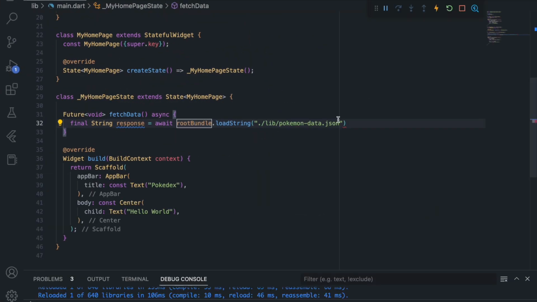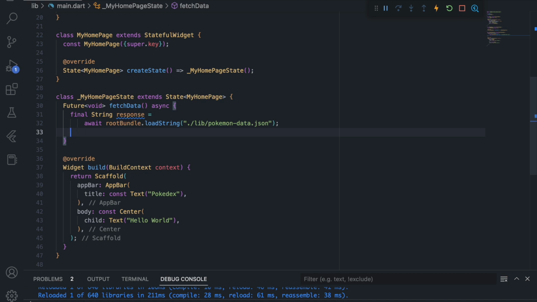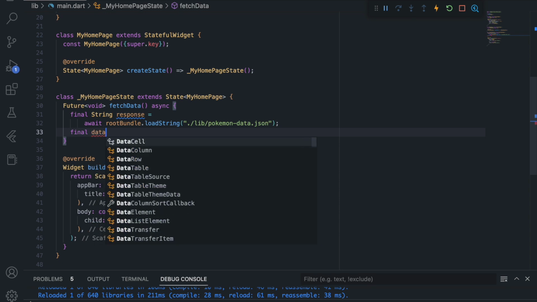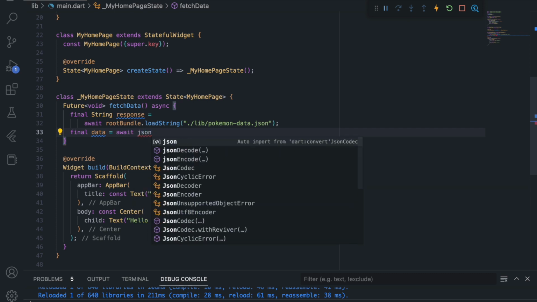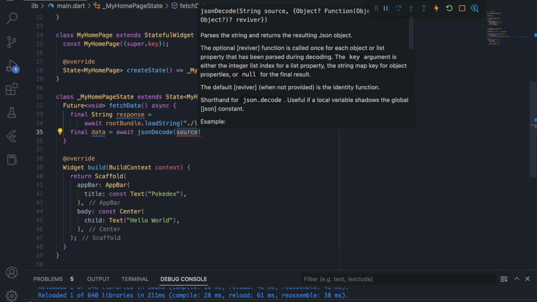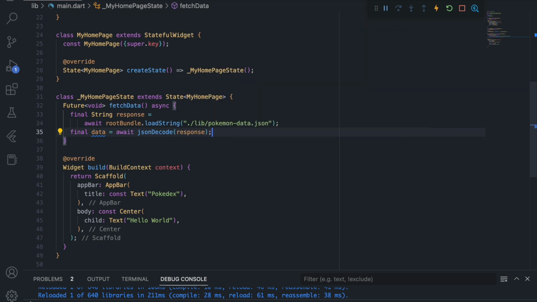I will maximize this window. So what we did here is we created a response, and we added an await, and we want to load the Pokemon data.json file as a string. Now we will end this line and come to a new line. Now we want to parse this data as JSON. So we will say final data will be await, and we want to say jsonDecode, so it will decode the response as JSON, and we want to say that the data is in the response variable.